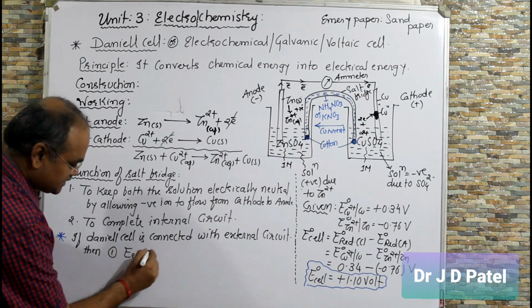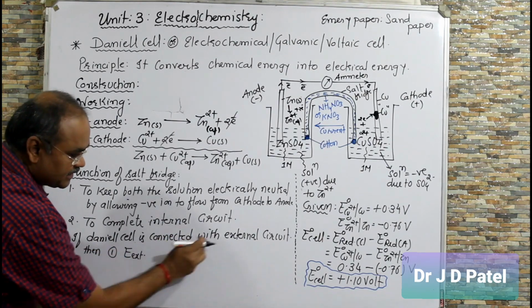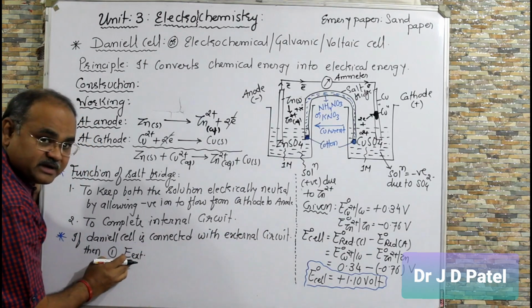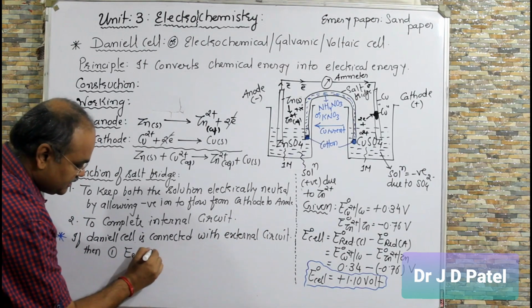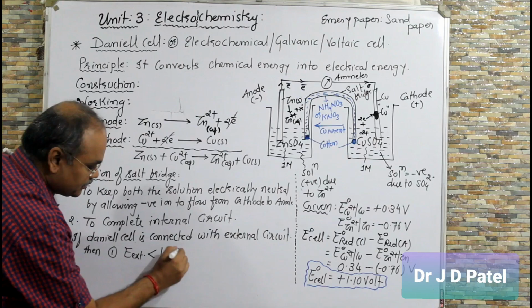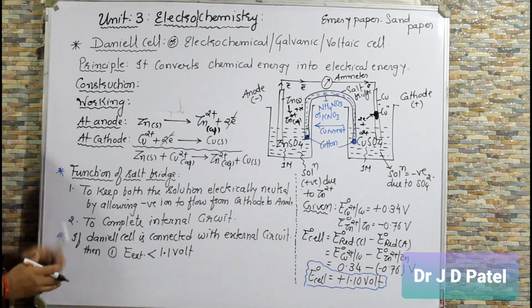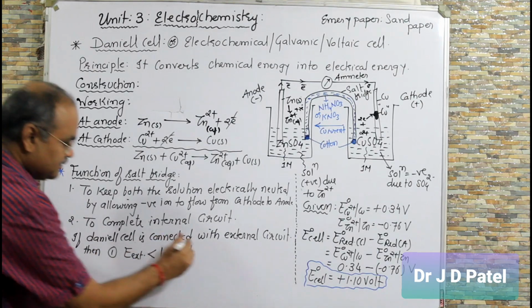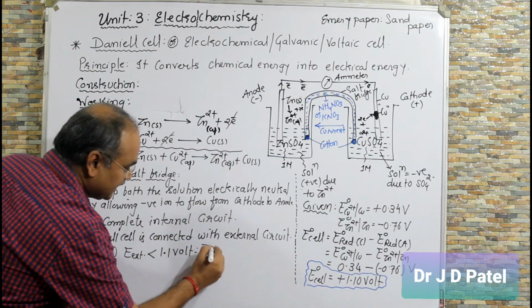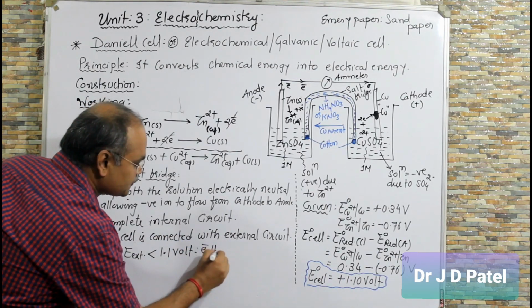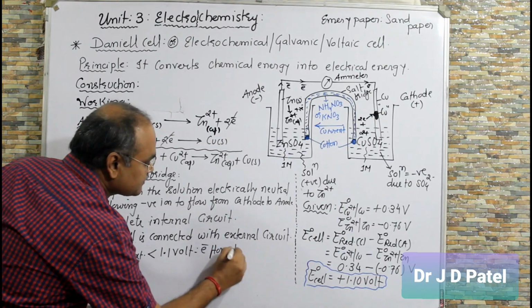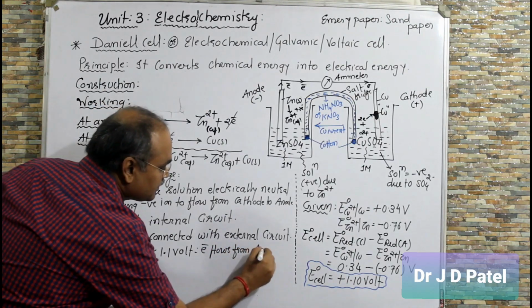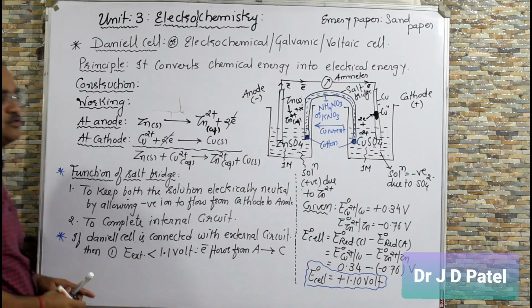If E external, which I have connected with external circuit, means externally if I pass a voltage which is less than 1.1 volt, this is important. If this is there, then electron flows from anode to cathode. This you have to remember.